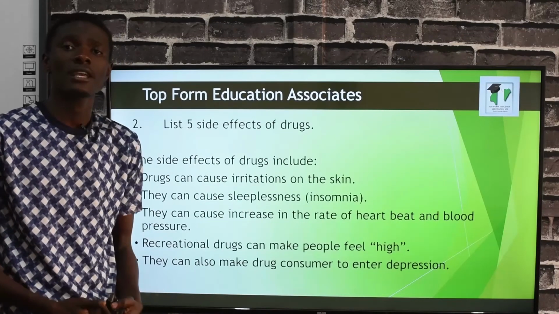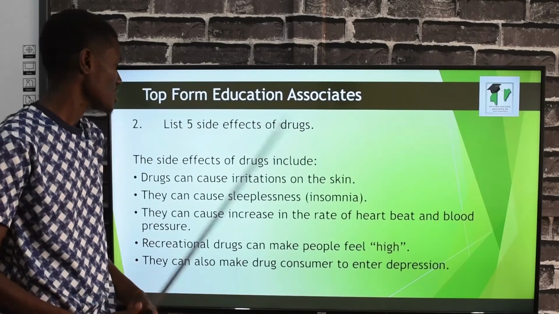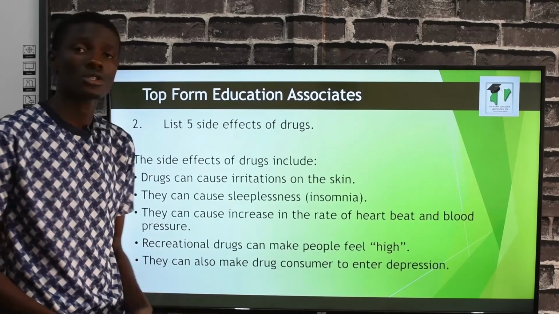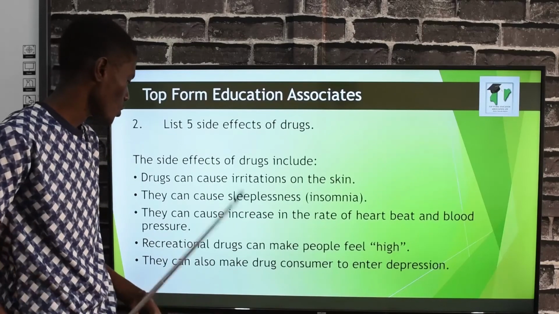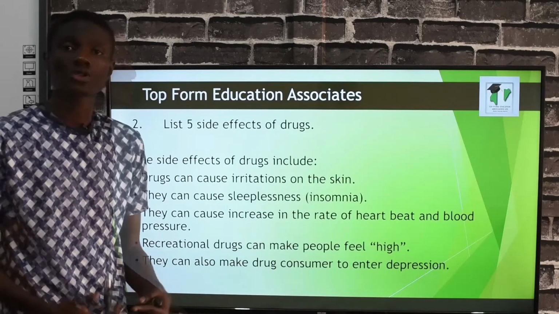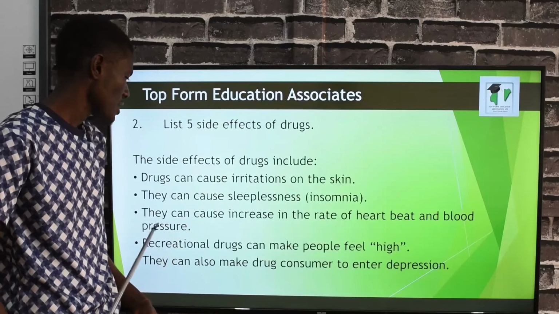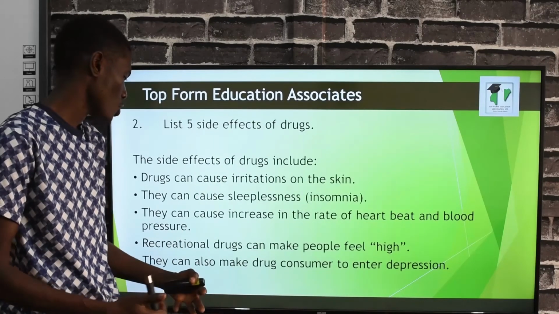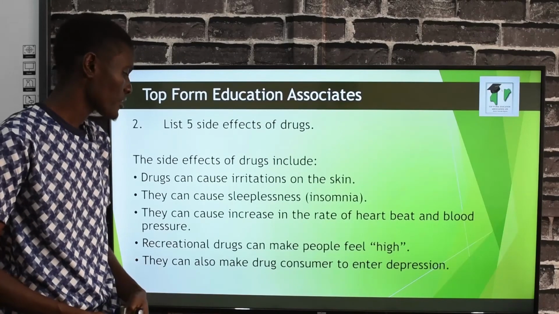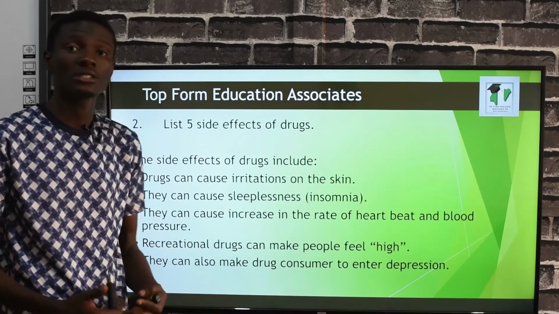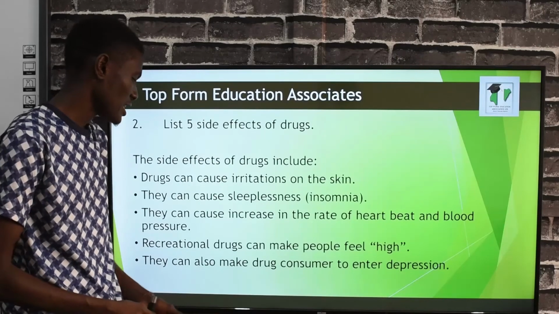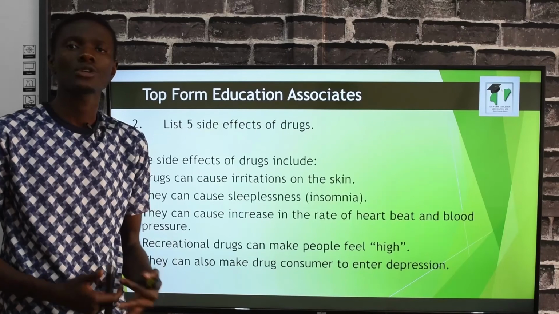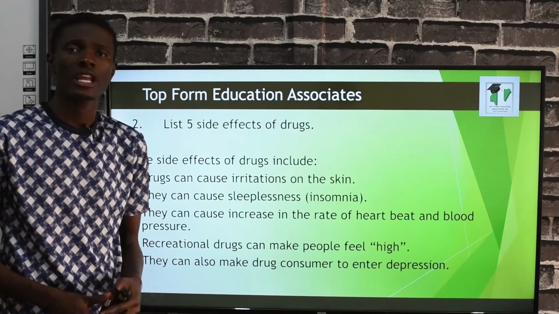And the second question, list 5 side effects of drugs. What are the side effects of drugs? The side effects of drugs include: drugs can cause irritations on the skin. That is 1. 2, they can cause insomnia. 3, they can cause increase in the rate of heartbeat and blood pressure. 4, recreational drugs can make people feel high. And lastly, they can also make drug consumers enter depression. You wrote that correctly. Please put your hands together for yourself.